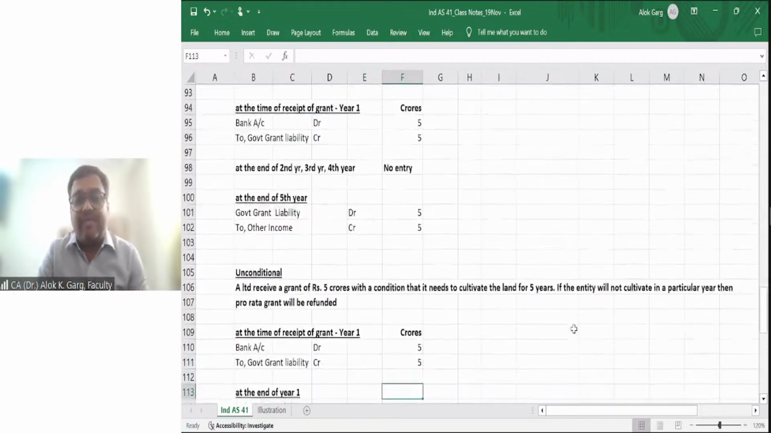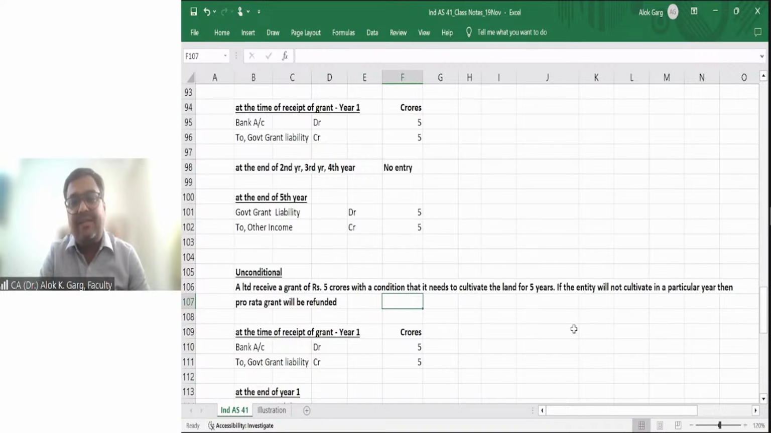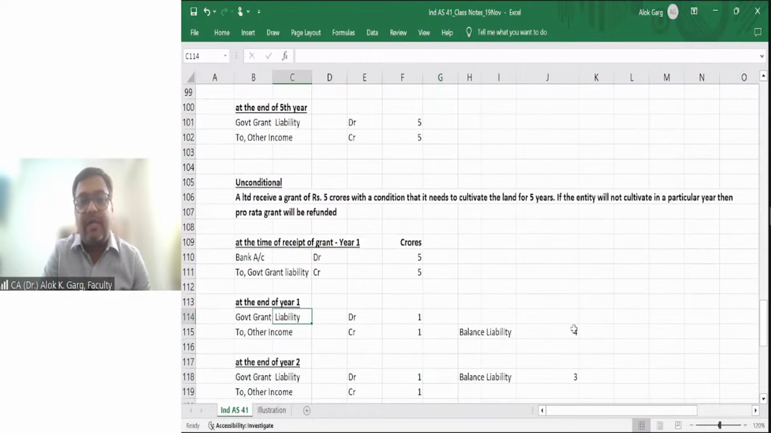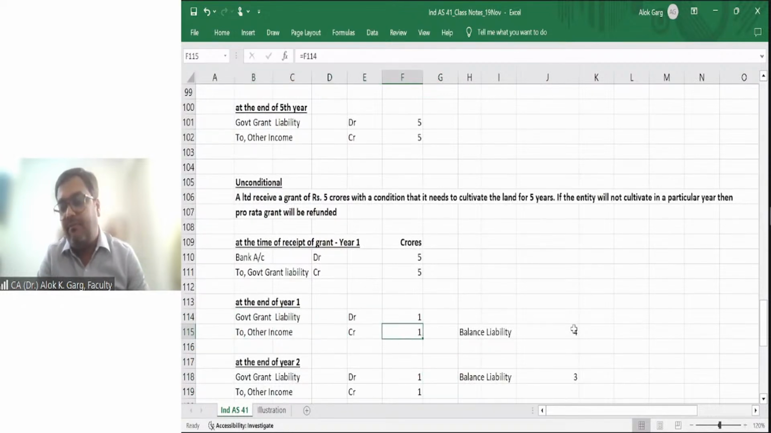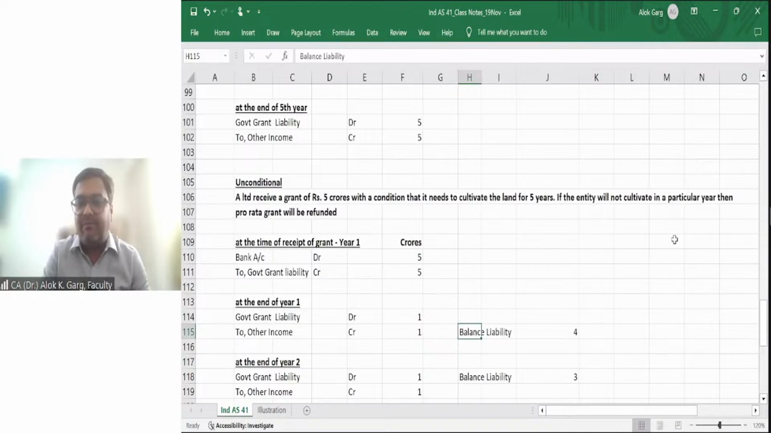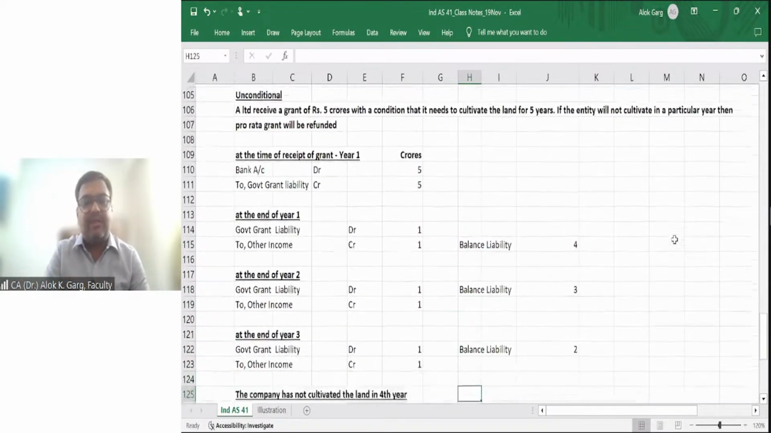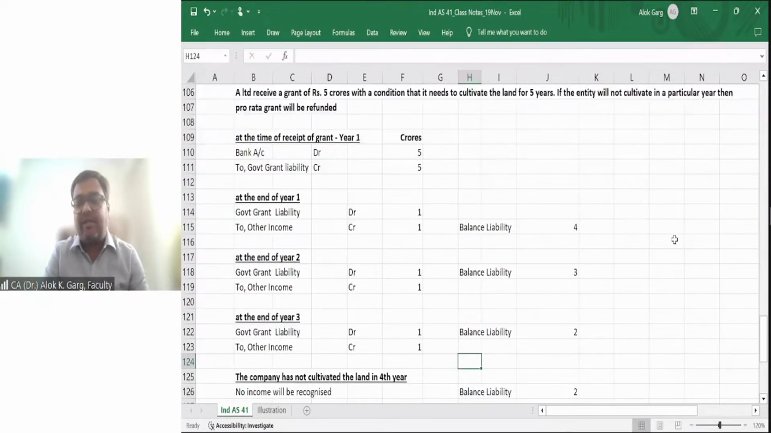Now the government is saying that, for example, A Limited has received a grant of rupees 5 crore with a condition that it needs to cultivate the land for 5 years. If the entity does not cultivate in a particular year, then the pro rata grant will be refunded. At the time of receipt of grant, bank account debit to government grant liability account. At the end of the first year, when 1 year is completed, government grant liability account debit to other income by 1 crore. Balance liability will be 4 crore. At the end of year 2, again 1 crore income will be recognized. Balance liability 3 crore.